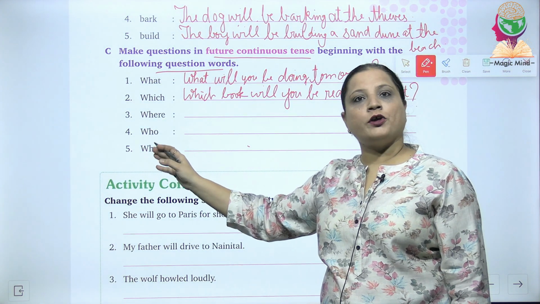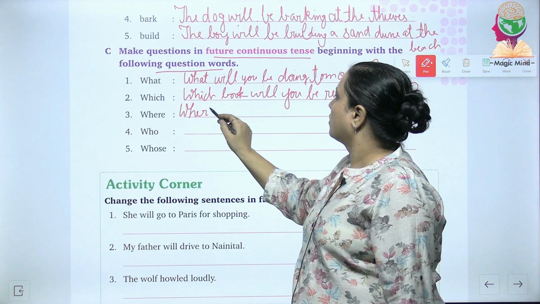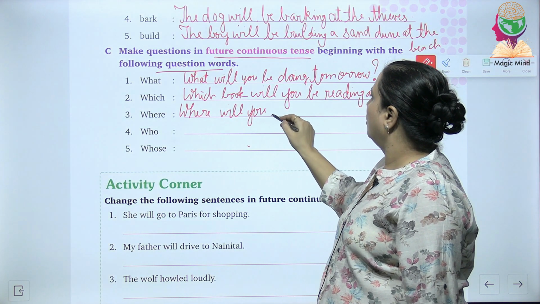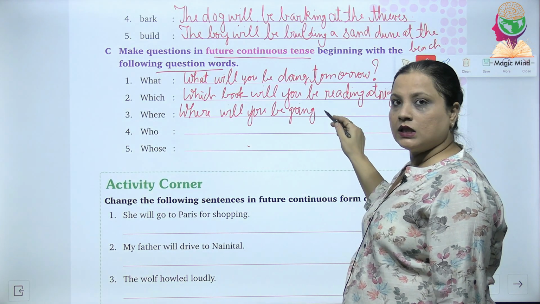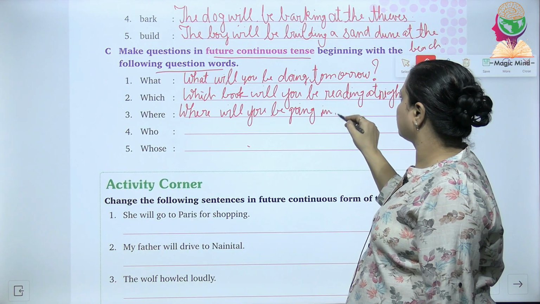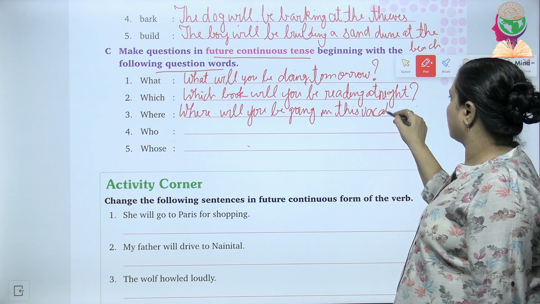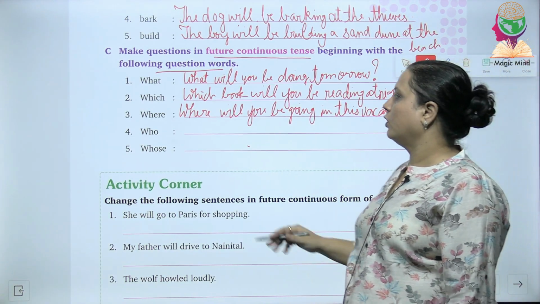Third one, where? Where will you be going in this vacation? And a question mark at the last.